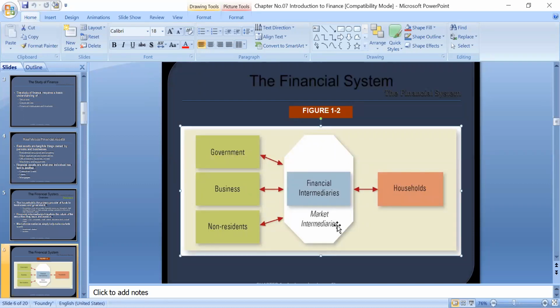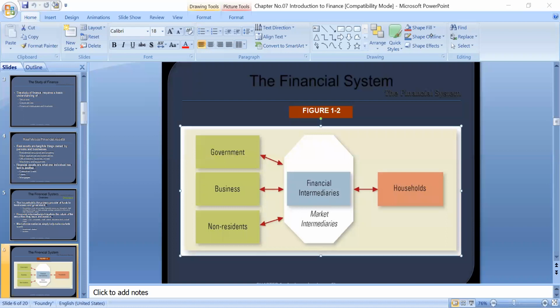businesses, and non-residents. These financial intermediaries take the money from the households and transfer it to the people who need this money, like the government, businesses, and any non-residents who need the money. They are transferring the money from the household to the people or organizations who need it. Okay, so this system is called what? Financial system.